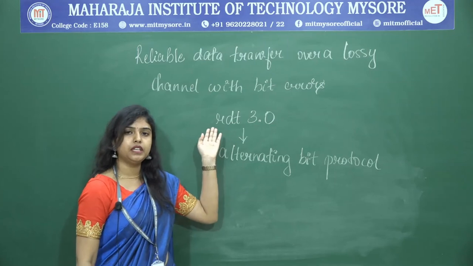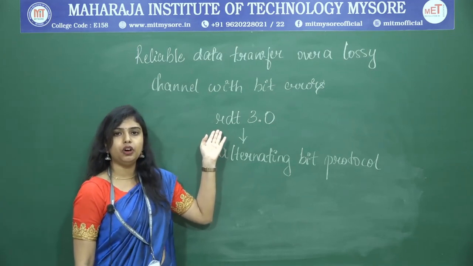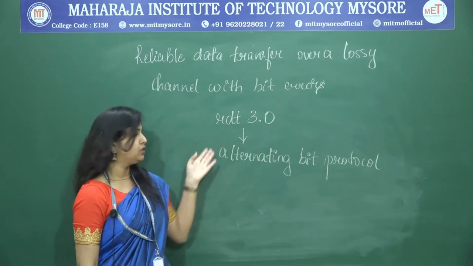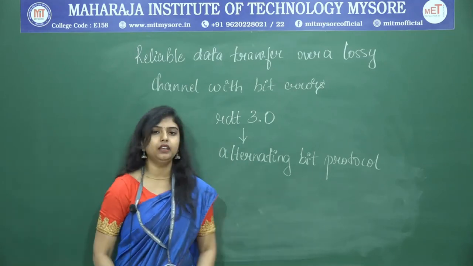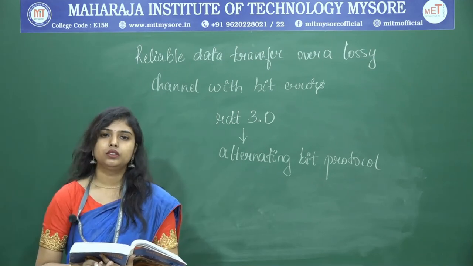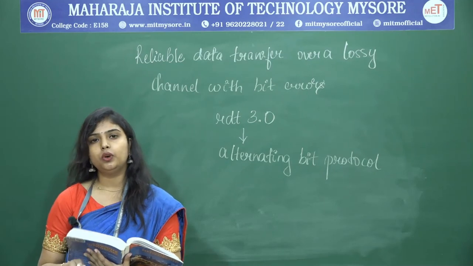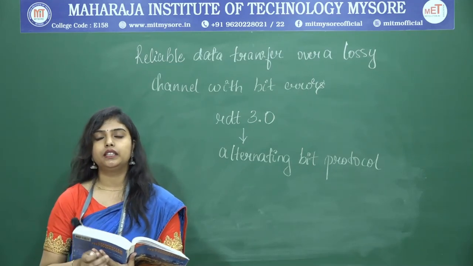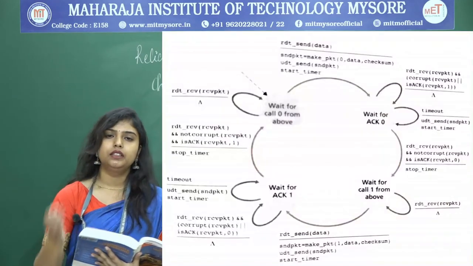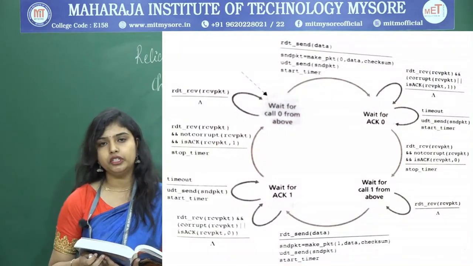RDT 3.0 has a feature of a countdown timer which addresses the issue of losing the packet. So in RDT 3.0, we are only considering the FSM of the sender side. That is what they have shown in the diagram, the sender side of RDT 3.0.